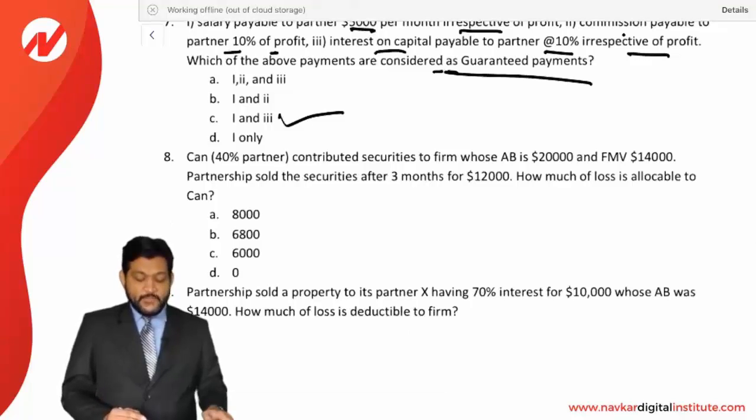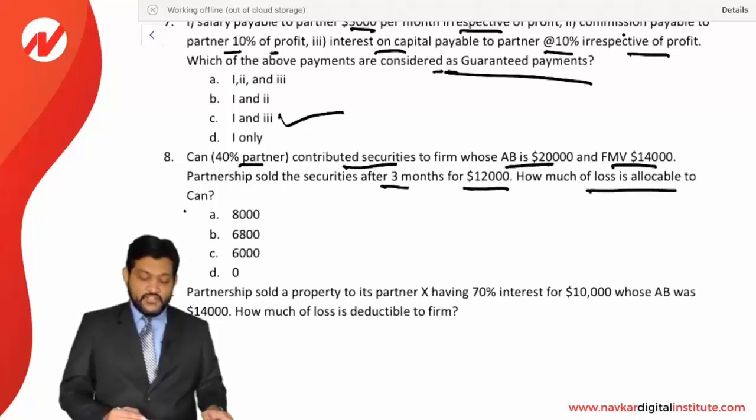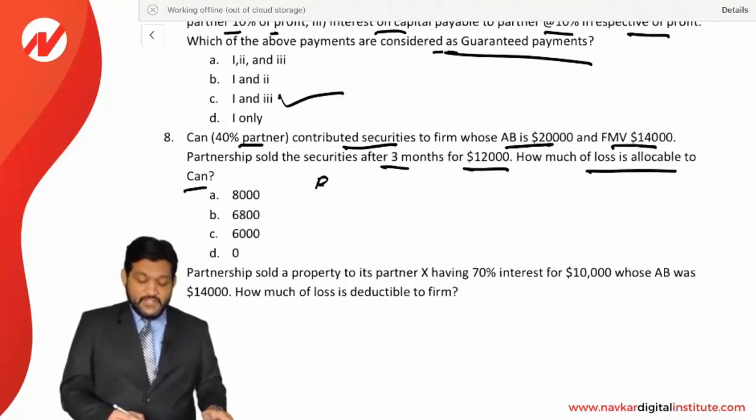Next, Ken is a 40% partner, contributed securities to a firm whose adjusted basis is 20,000 and FMV 14,000. The partnership sold the security after 3 months for 12,000. How much of loss is allocated to Ken? Now there is a built-in loss. Just look at this. Built-in loss was how much? 20 minus 14 is equal to 6,000.